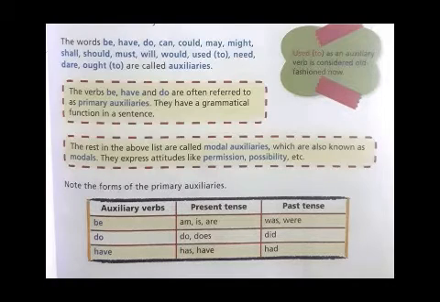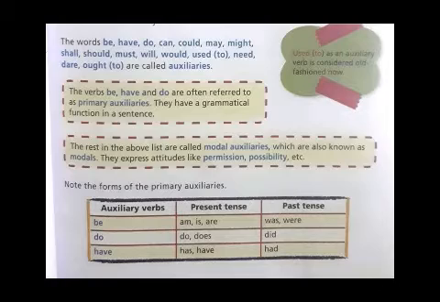The verbs be, have and do are often referred to as primary auxiliaries, and the different forms of these primary auxiliaries are used in different tenses, and they serve a grammatical function in a sentence. When we take some examples, you will be able to understand it in a better way.